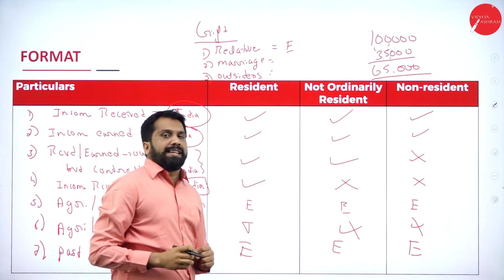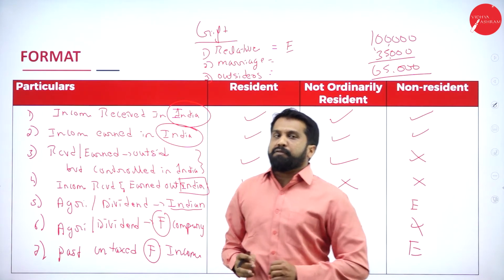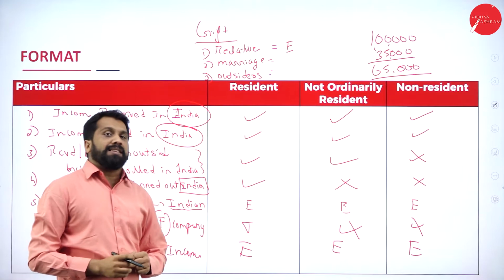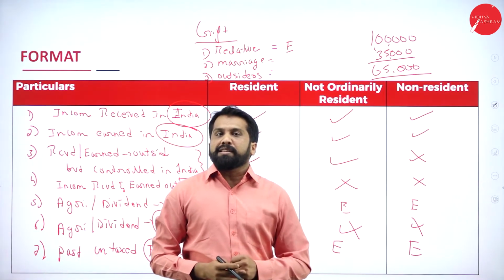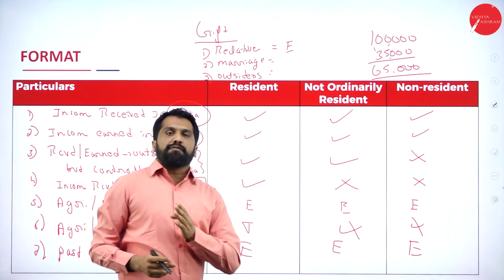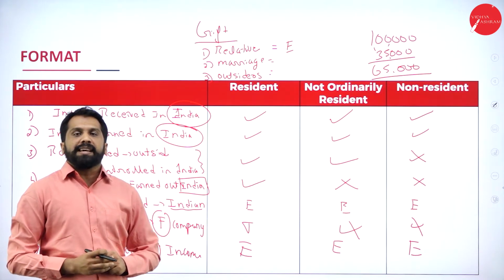Like, you got 10,000 cash from your dad, exempted. You got 50,000 cash from your uncle, exempted. You got 80,000 cash from your aunt, exempted. You got 50,000 from your brother, exempted. Any gift received from your relatives or blood relatives is exempted.